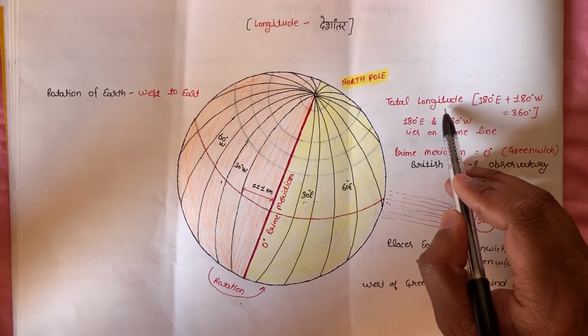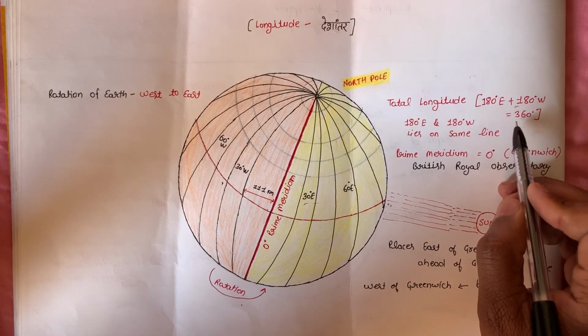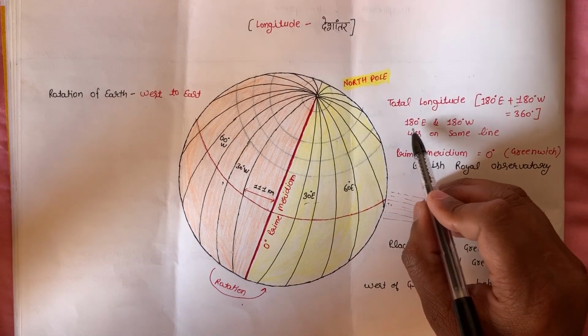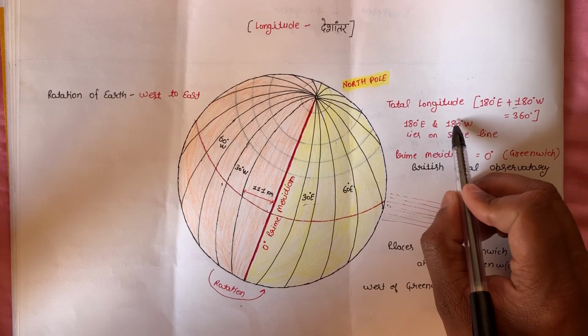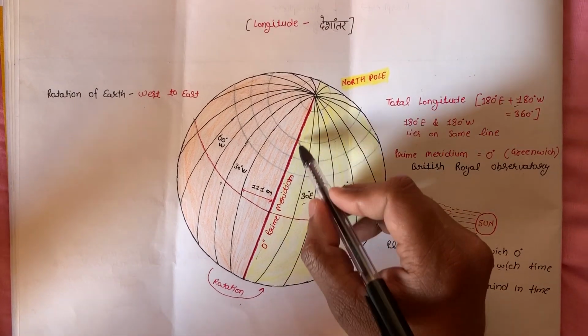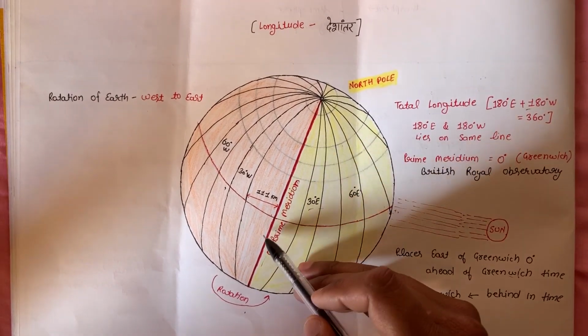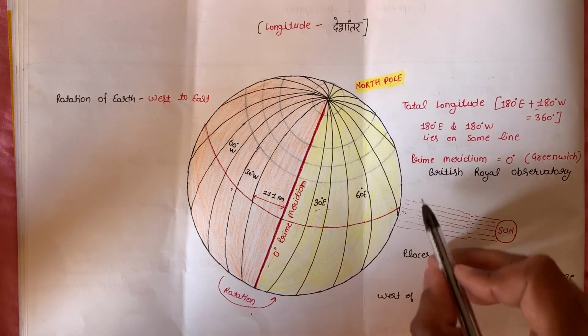Now the total number of longitudes is 180 degrees east plus 180 degrees west, which is 360 degrees. 180 degrees east and 180 degrees west lie on the same line. This prime meridian is known as the 0-degree longitude.